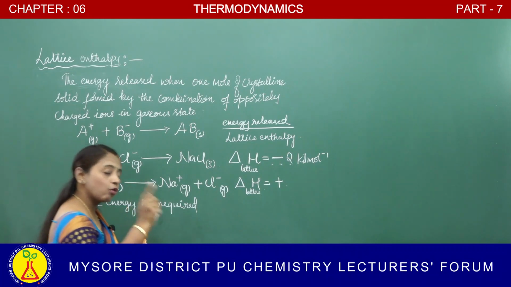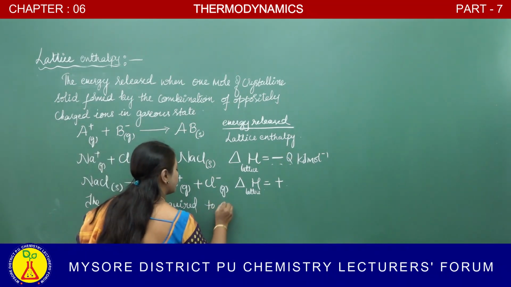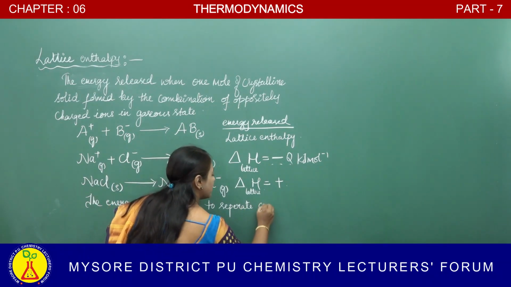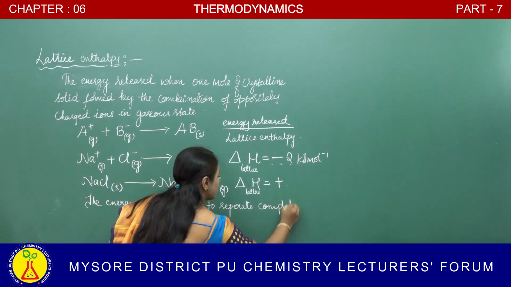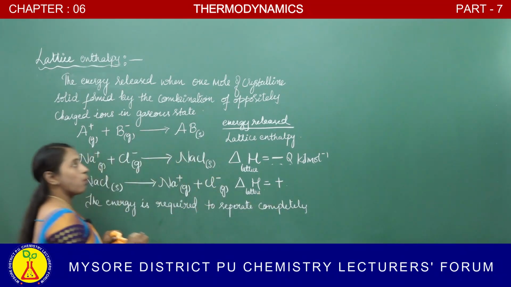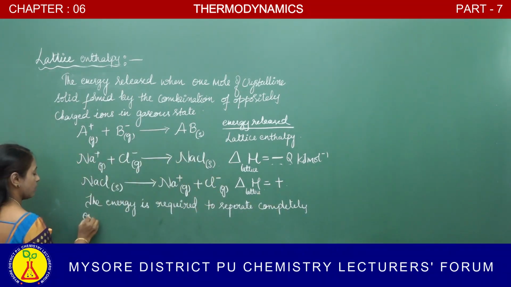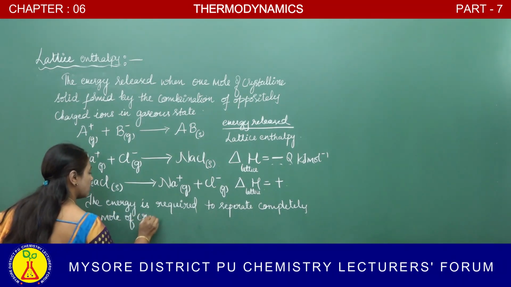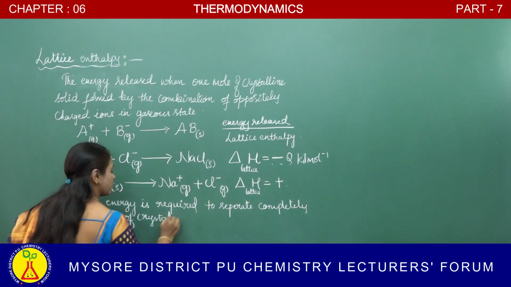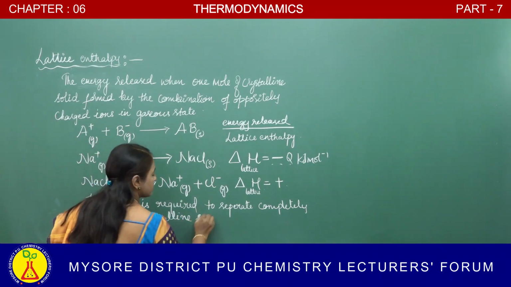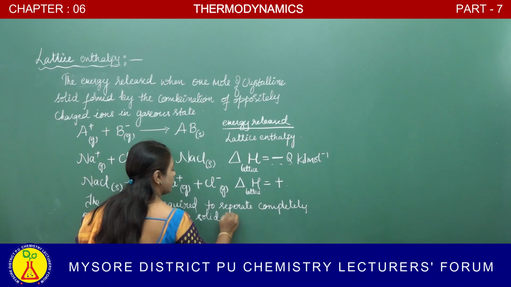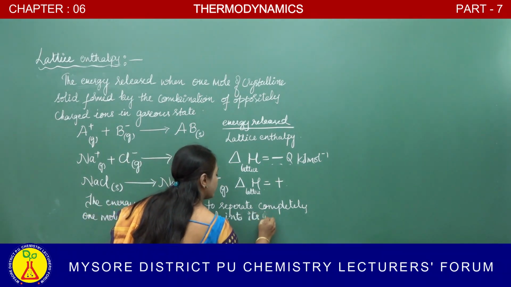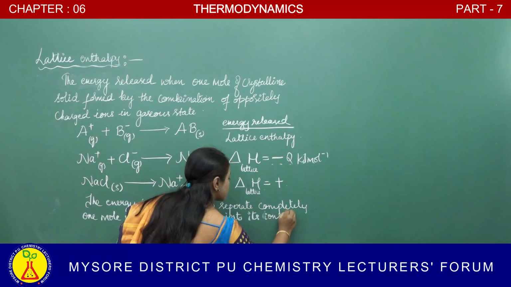Energy is required to separate completely 1 mole of crystalline solid into its ions.